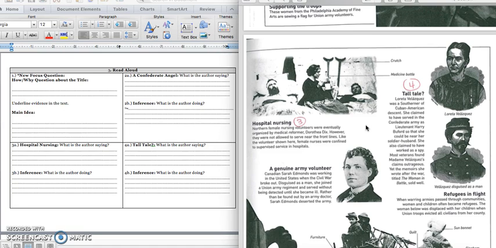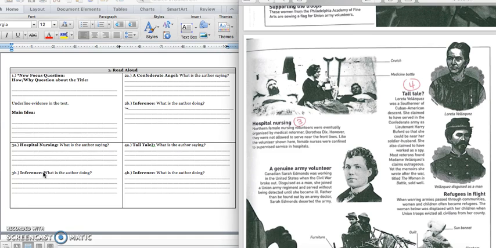And so we want to know what the author is trying to communicate to us. And we would say volunteer nurses were not allowed to serve on the front line. Instead, they could only help soldiers in the hospital. Press pause to write down your answer and play when you're ready for 3B.